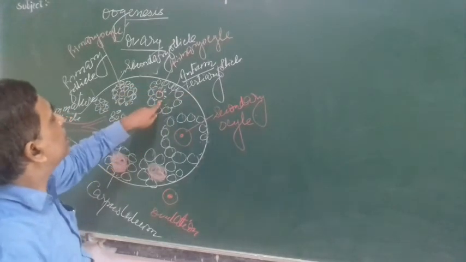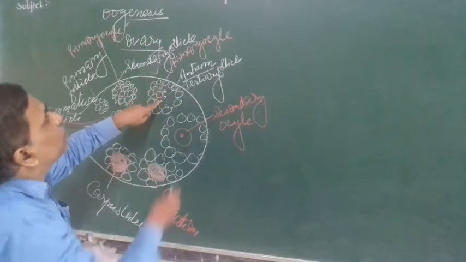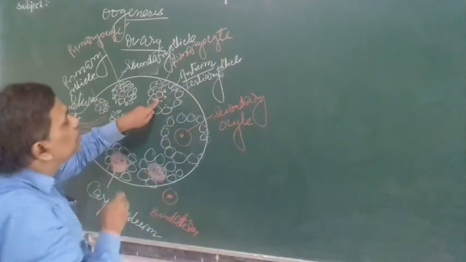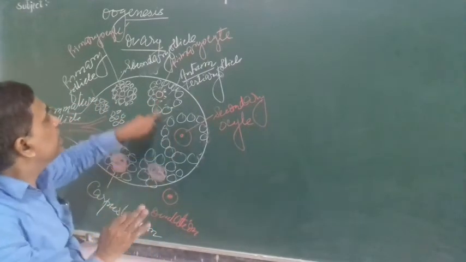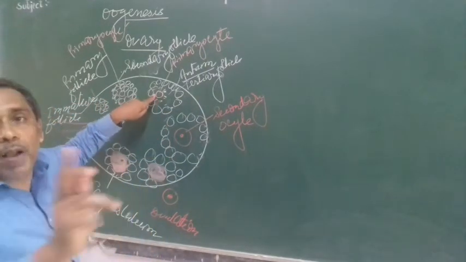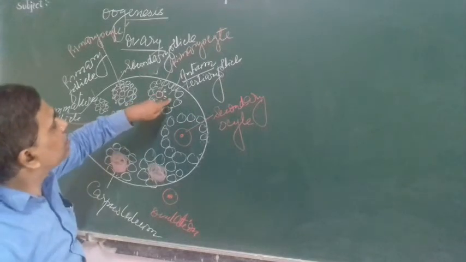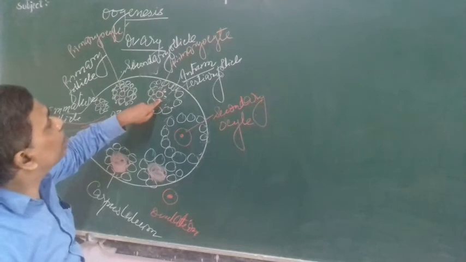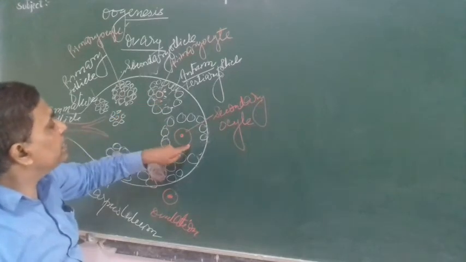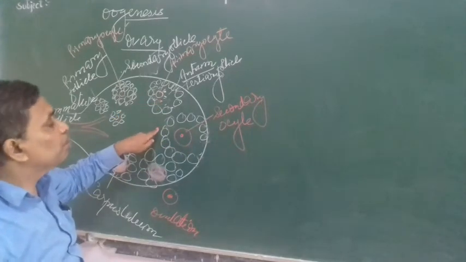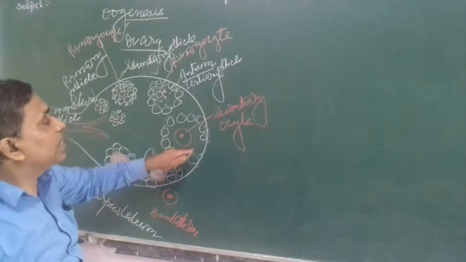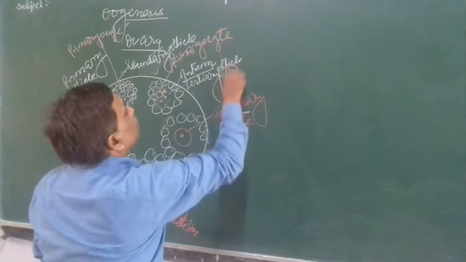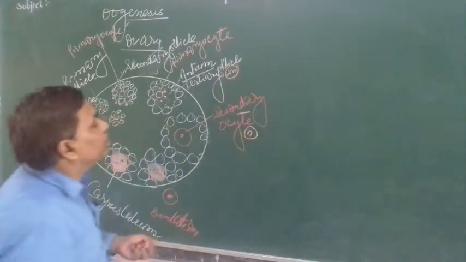In the tertiary follicle stage, the primary oocyte undergoes meiosis division. Meiosis first completes. Earlier only meiosis prophase is there, but now in the tertiary follicle stage, meiosis first completes. So this primary oocyte undergoes meiosis first and forms a secondary oocyte and one polar cell. The polar cell degenerates, and the secondary oocyte contains only N. Here it contained 2N chromosomes, but now it contains N, haploid, 23.